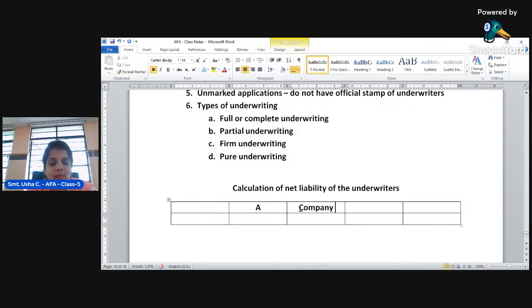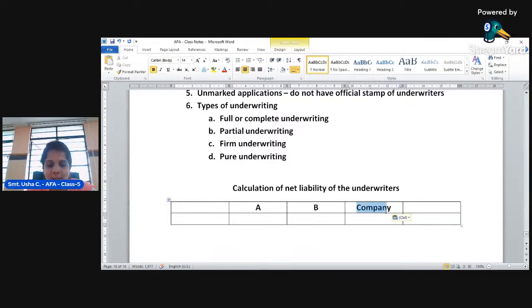Even if there are more than one underwriter, suppose there are two underwriters and they have underwritten only a portion of the shares of the company, then the remaining portion will be the liability of the company to subscribe. Like this the calculation will be made.